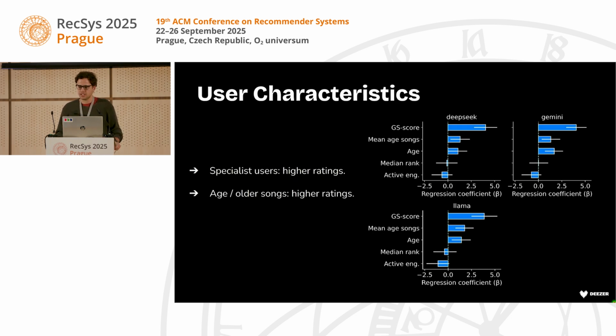Okay, so then we look at some user characterizations and how they relate with the ratings. So we saw that specialist users, given by the GS score, tend to have higher ratings. Because when you're a specialist, your taste profile is a bit more narrow. Therefore, it's easier to represent this with just some like 15 items and also a short text. We also see that older users and users that listen to older songs also have better ratings. So younger users tend to listen to new songs that are not yet present in the training data of LLMs. Therefore, LLMs have a harder time generalizing their own preferences.